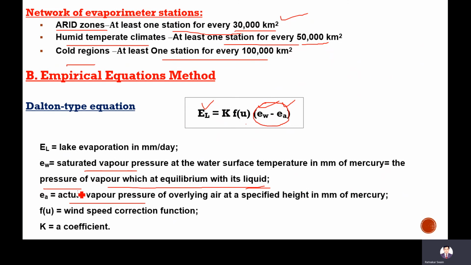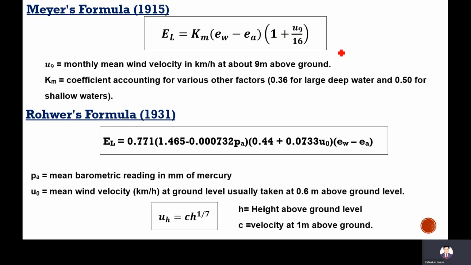Using observed data, the equation is developed. This is called the Dalton type equation. From this equation, two authors have developed formulas: one is Meyer's formula, another is Rohwer's formula. Meyer's formula considers one constant Km, a coefficient accounting for other factors like deep water or shallow water. For deep water it is 0.36, and 0.5 for shallow water.